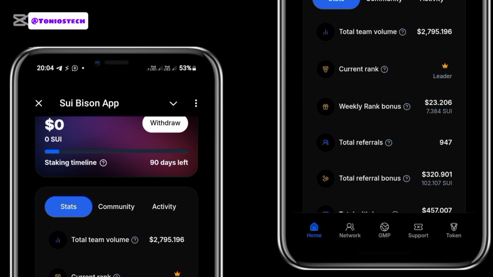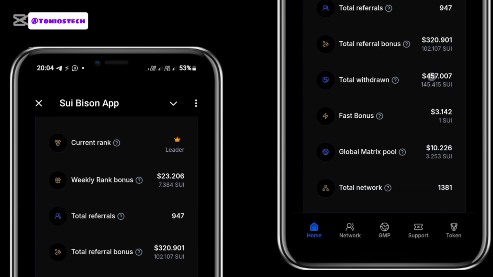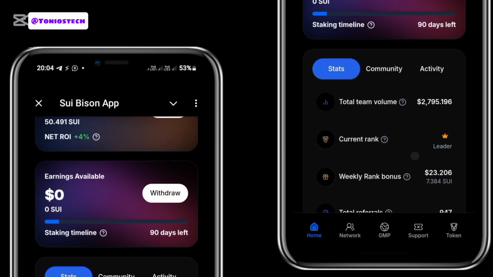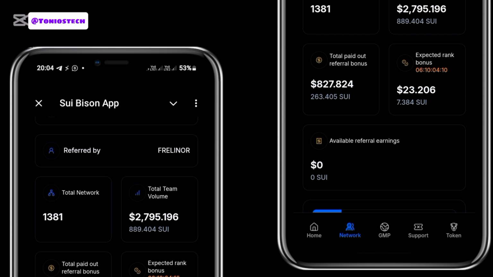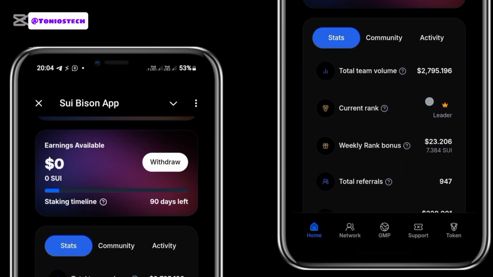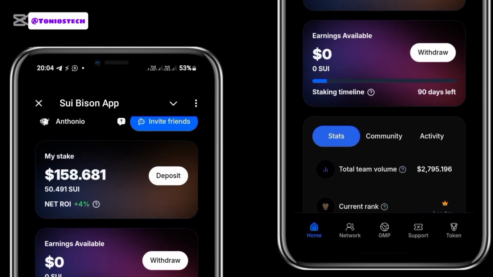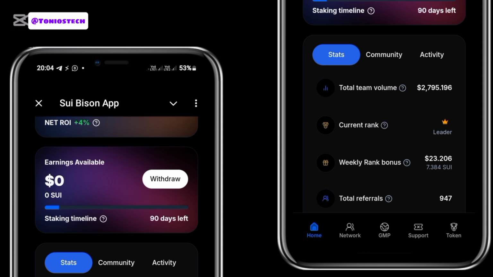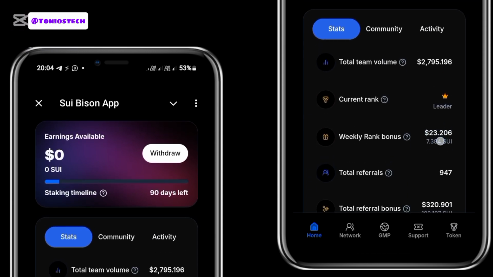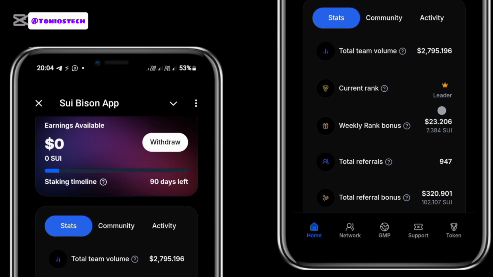So there are different ranks on this, and the lowest rank is leader, and that is the rank I am currently on. Let me show you if it will show here. So the rank I am currently on is leader, and for you to get to this rank, your total team deposit, look at my team volume now, is about $2,795, but your total team volume has to get to $1,000. Once you get to $1,000, and then this your balance here is $50, once you have achieved those two, automatically you will start receiving a weekly salary of $25. Whether you earn on this platform or not, they'll be paying you every week. And you can see I'm in leader.